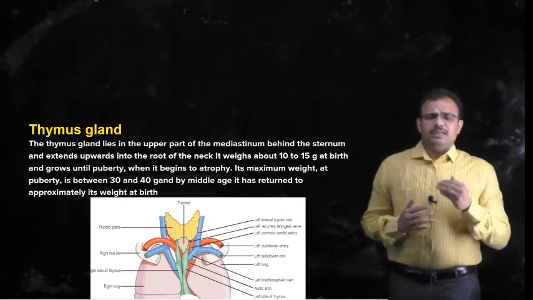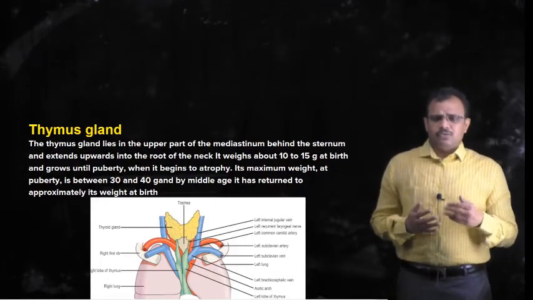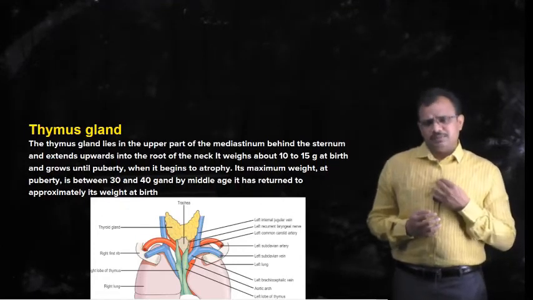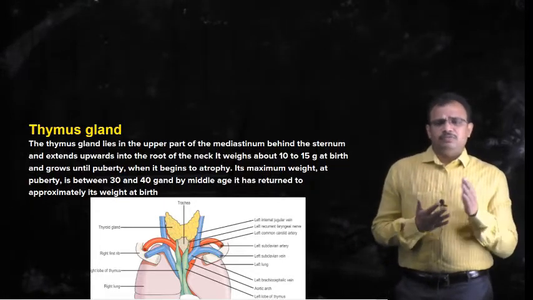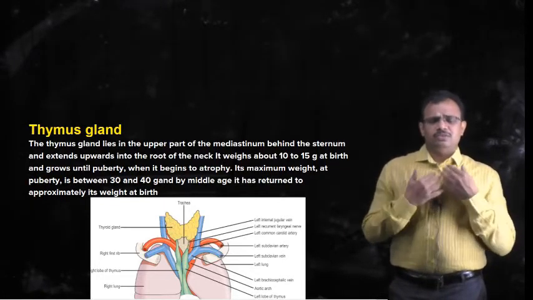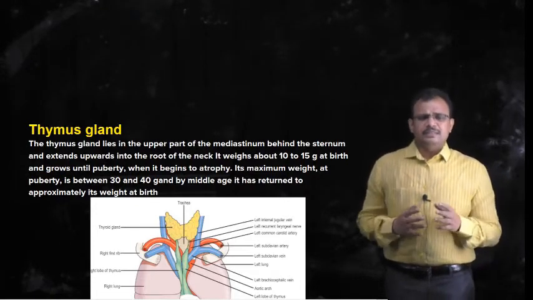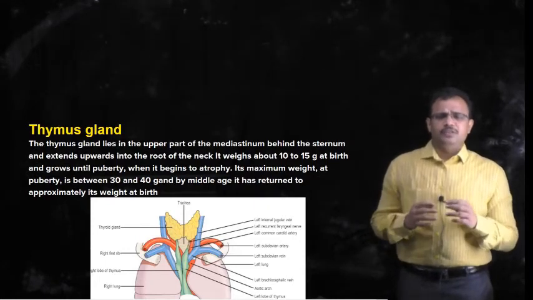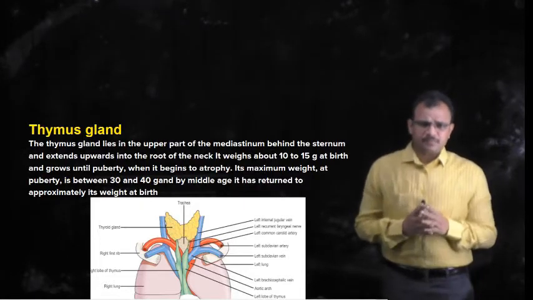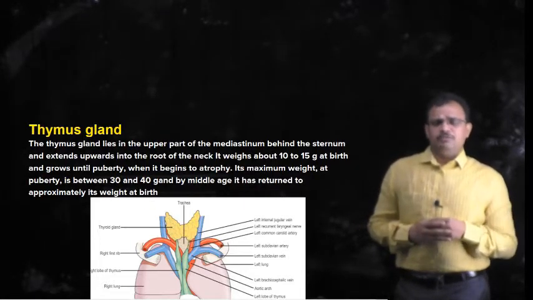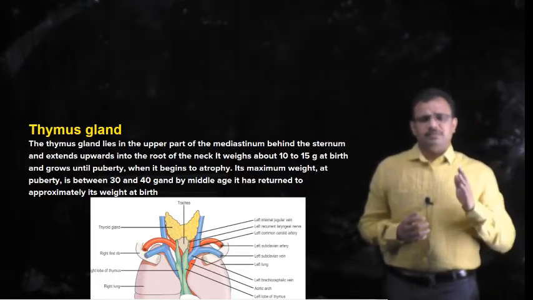Generally at birth it will be approximately 10 to 15 grams in weight, and as the individual grows, it also grows to about 30 to 40 grams when he reaches middle age. Later it undergoes atrophy or deterioration, and it reduces in size and comes back to about 10 to 15 grams, and its activity also reduces from middle age with aging.